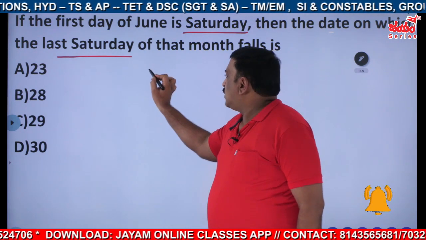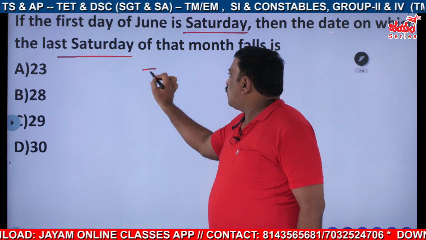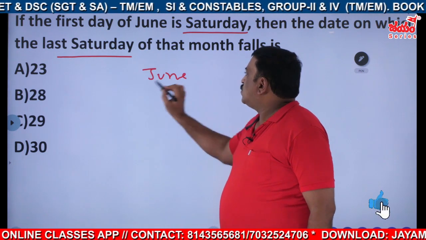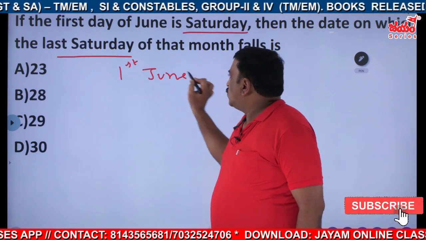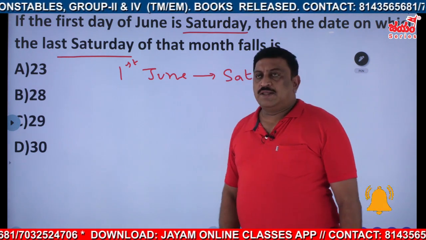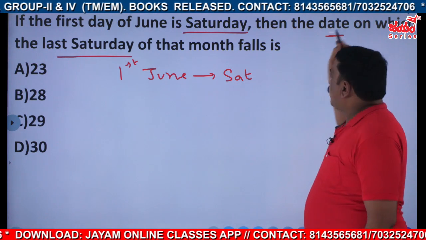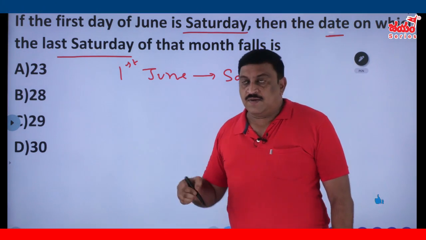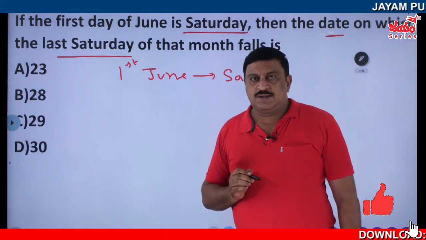We need the date on which the last Saturday falls.